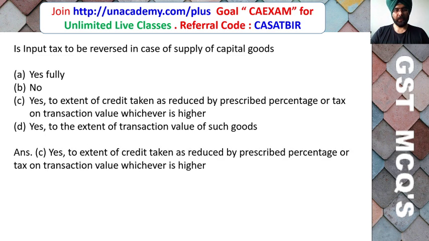So friends, here the correct answer is yes, to the extent of the credit taken, as reduced by the prescribed percentage, or the tax on the transaction value, whichever is higher. Because if you have purchased capital goods and taken the input tax credit, and later on you sell those capital goods, then you have to pay GST, but it will be calculated based on the input tax credit that you have taken, reduced by 5% per quarter or part thereof, or the tax on the transaction value, whichever is higher. You are required to pay that amount.